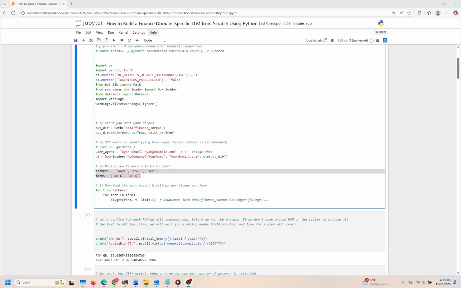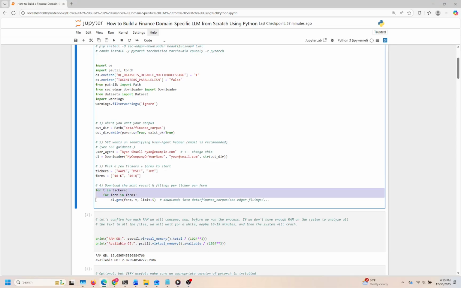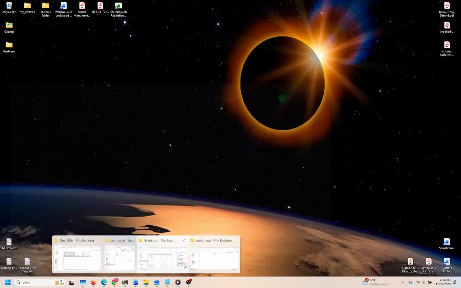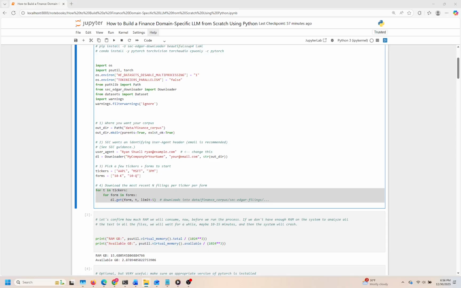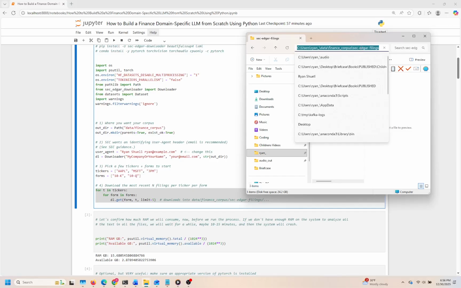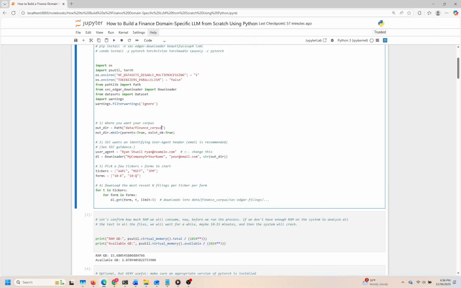Finally, we loop through each ticker and each form to download the most recent filings, limiting our downloads to 5 per form. This ensures that we aren't overwhelmed by data right off the bat, while still obtaining substantive information. The expected output at this stage will be a structured directory populated with the most recent filings for the specified companies, useful for any subsequent analysis.